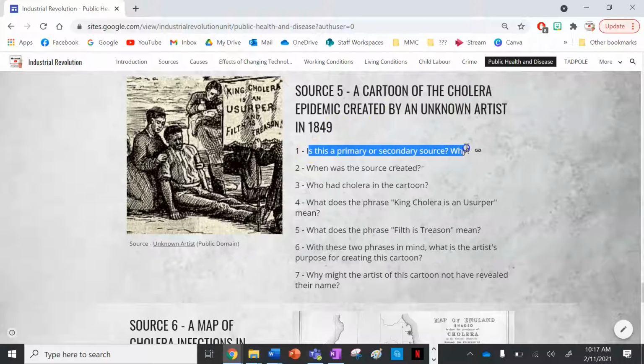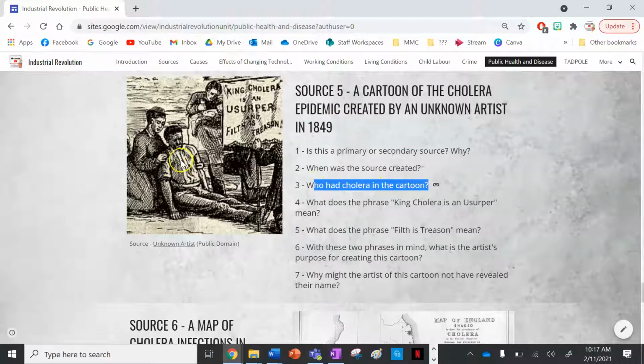So number 1, is this a primary or secondary source? It's a primary source. It was created by someone who lived during one of the worst cholera outbreaks. So that is a primary source. When was it created? 1849. Who had cholera in the cartoon? Well, if you look at the cartoon here, it obviously appears to be this man who's looking quite sickly here.